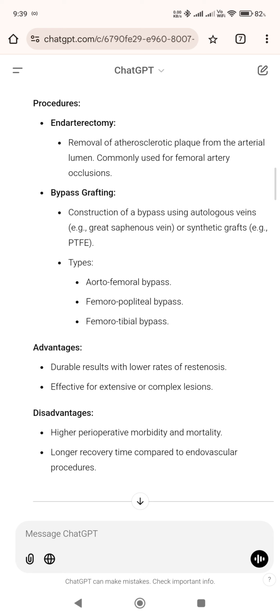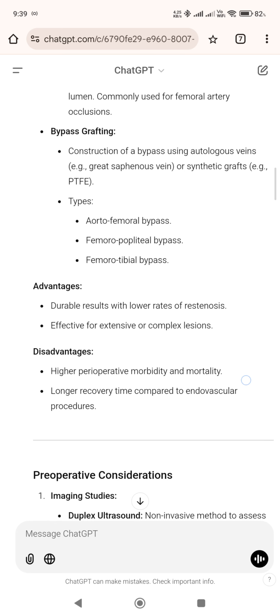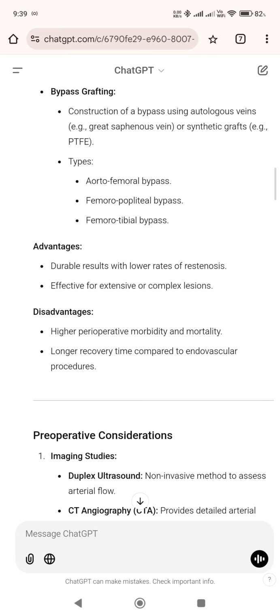Bypass grafting, construction of a bypass using autologous veins, e.g. great saphenous vein, or synthetic grafts, e.g. PTFE. Types: aortofemoral bypass, femoropopliteal bypass, femorotibial bypass. Advantages: durable results with lower rates of restenosis, effective for extensive or complex lesions. Disadvantages: higher perioperative morbidity and mortality. Longer recovery time compared to endovascular procedures.